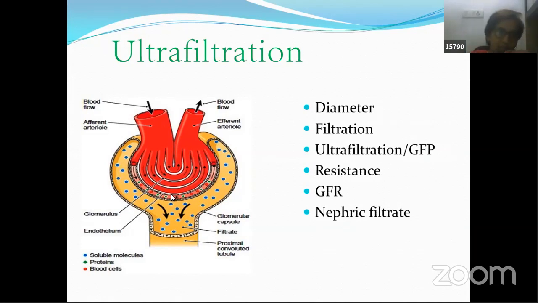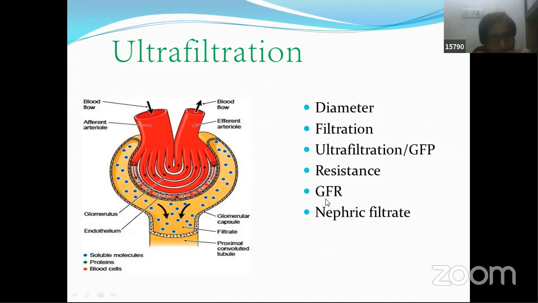So how much is the filtrate that is produced per minute over here? I'm talking about both the kidneys. That means by all the nephrons put together, it is 125 ml. That means the volume of the filtrate that is produced per minute by both the kidneys, by all the nephrons in both the kidneys, is 125 ml. So this is per minute I'm talking about. That is what is glomerular filtration rate.